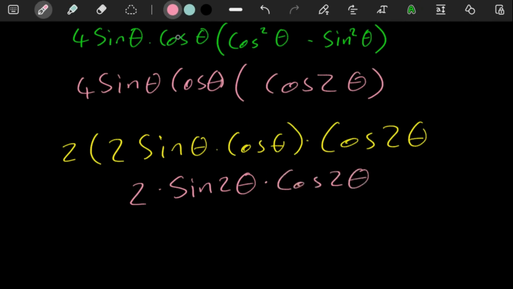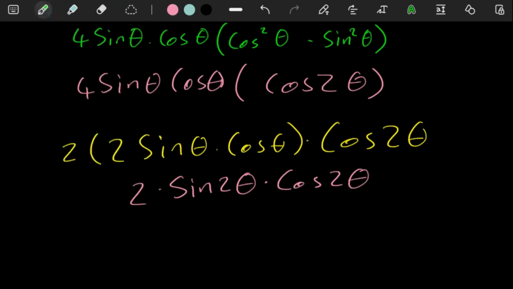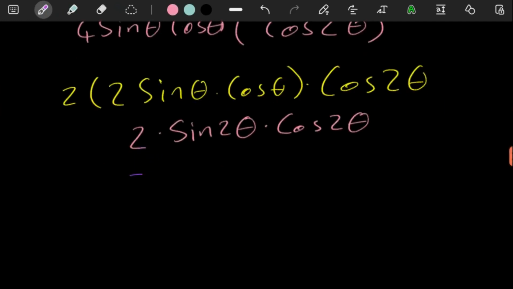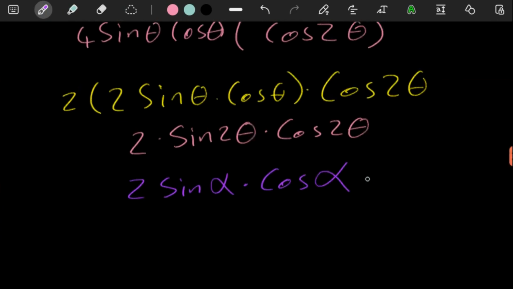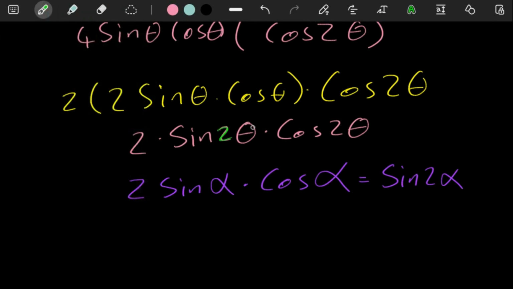Now, if you look at this nicely also, this is clearly also the double angle of sine. This is where you need to use your creative mind, because creatively, you can see that there's 2 here, there's sine, and then there's like a placeholder, and then cos, and then there's another placeholder. Remember, this is equal to sine 2 with whatever that placeholder is. So where we see 2 theta is where alpha would be.